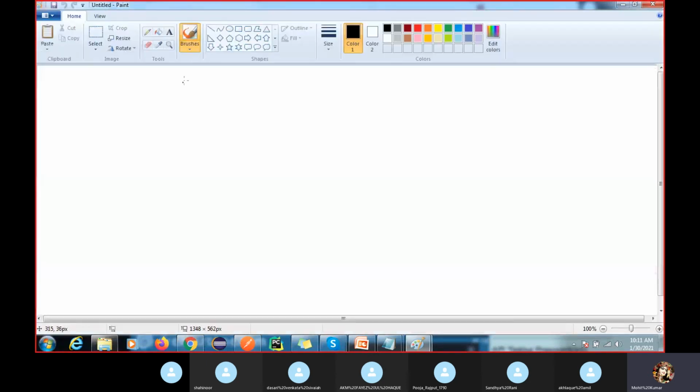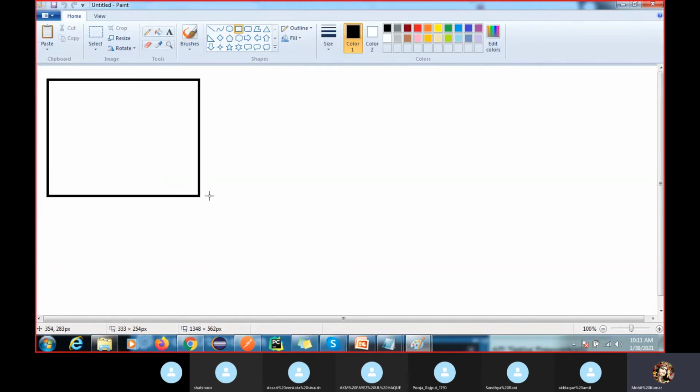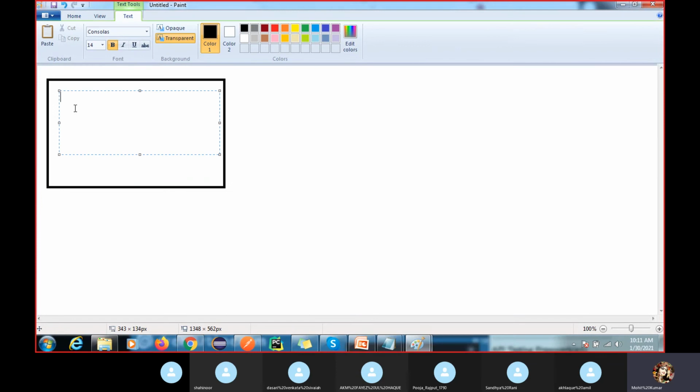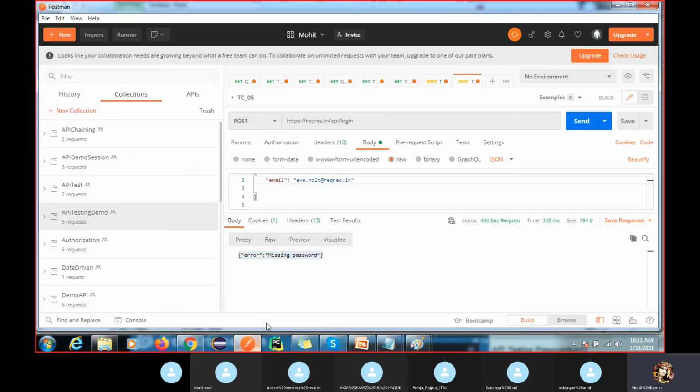You get the requirement, then you have to understand the requirement from the developer. The developer will give you everything. After understanding the requirement, you have to define the test cases. I will show you some data.